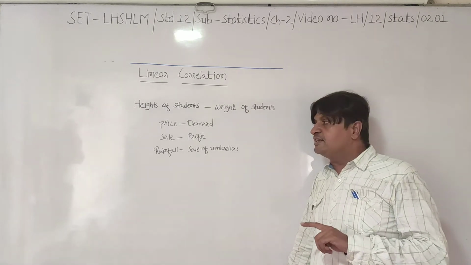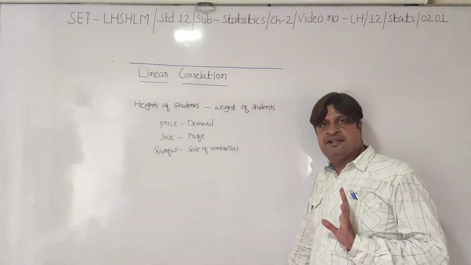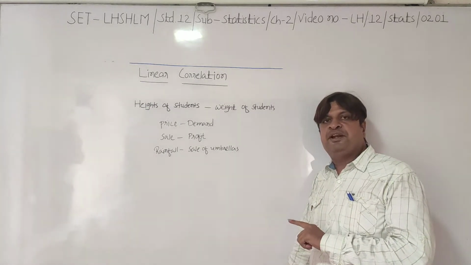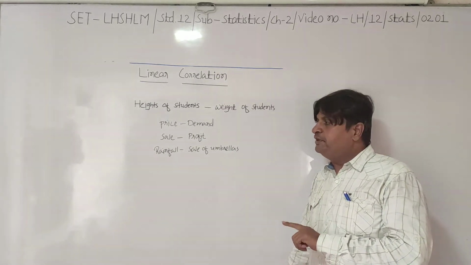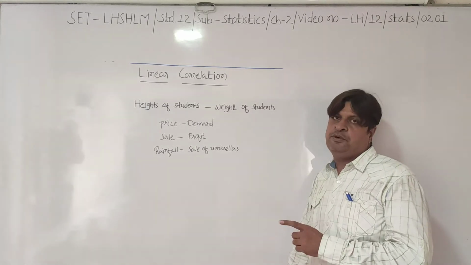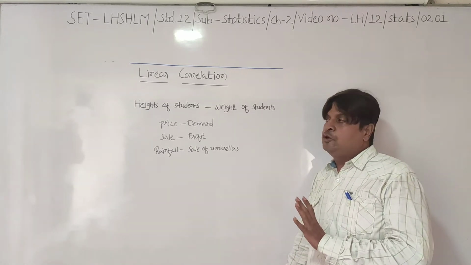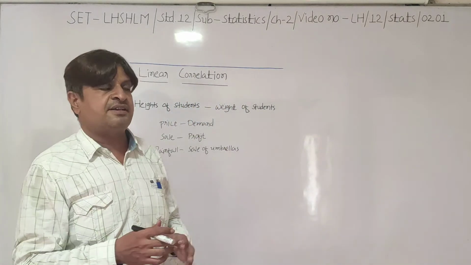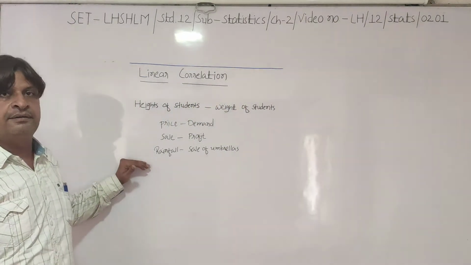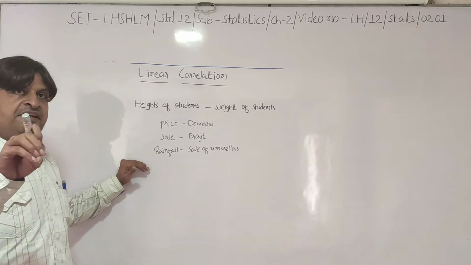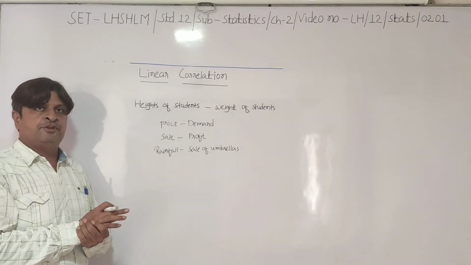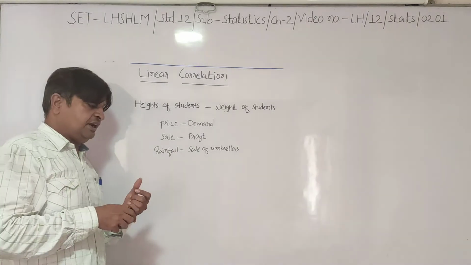If sale decreases, then profit will also decrease. If there is a more rainfall, sale of umbrella will be more. If there is a less rainfall, sale of umbrella will be less. So we can say that these variables are correlated. These variables have some kind of relationship. So these are called correlation.